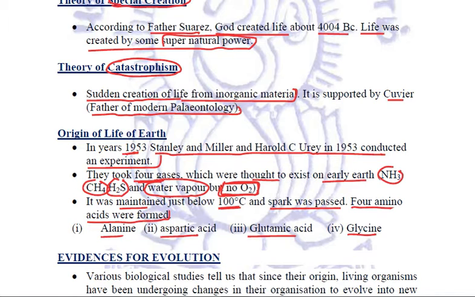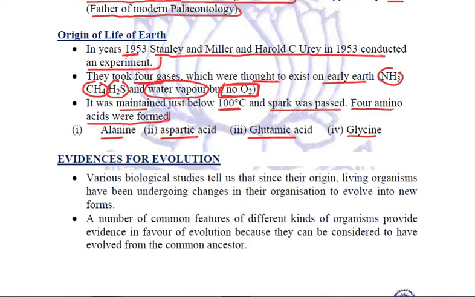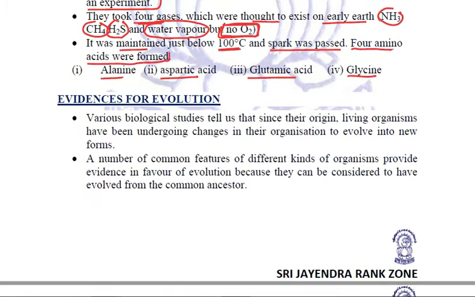Right? Now, evolution has taken place, that is quite obvious, but there are certain evidences because of which we can use this word "obvious". Various biological studies done by so many people tell us that since their origin, all living organisms have been undergoing changes in their organization.